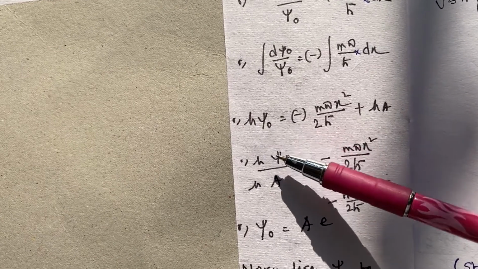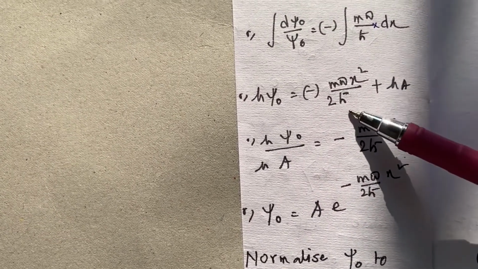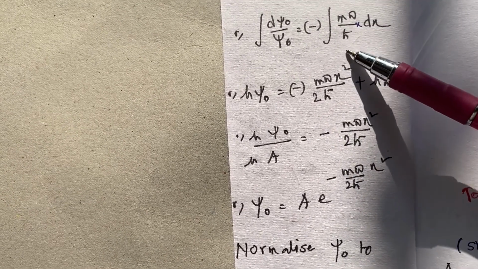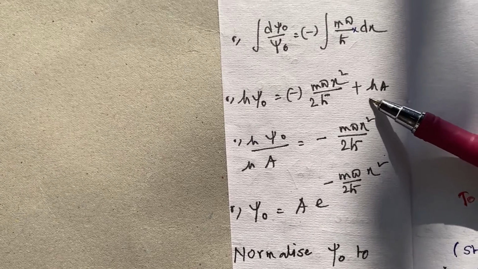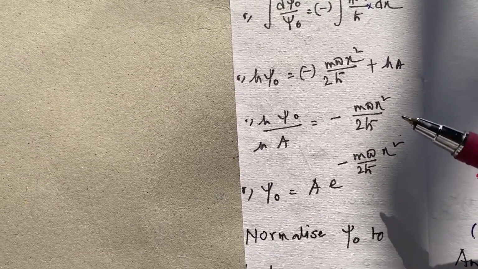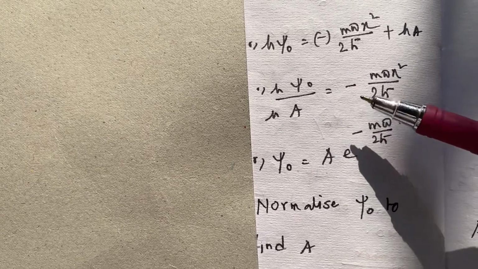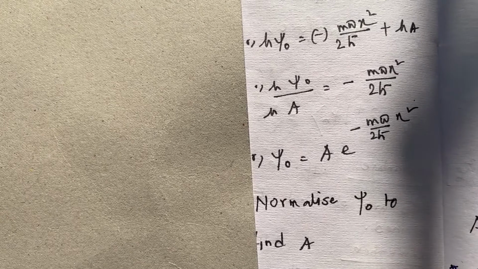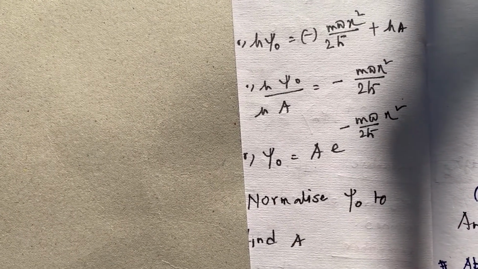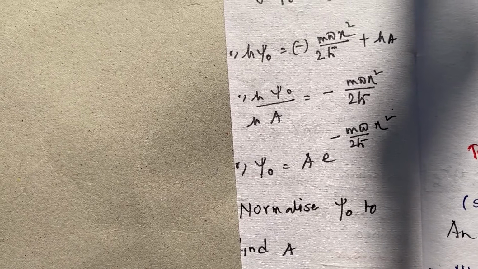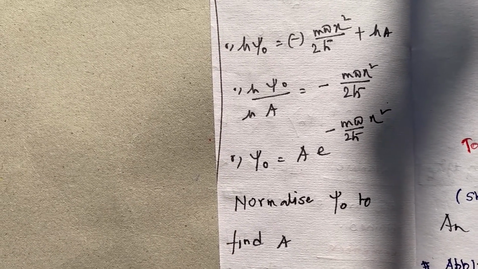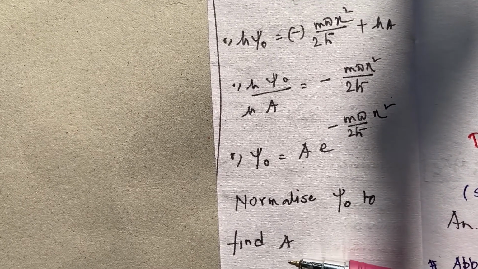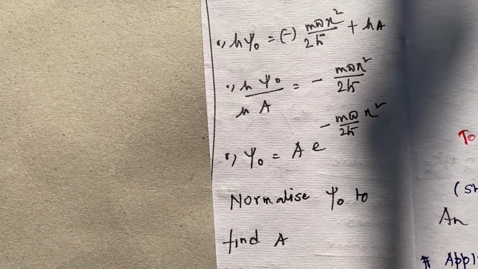This is log to the base e, and this will give me m omega x square by 2 h cross, because m omega by h cross is nothing but a constant. Logarithm of A is my constant of integration. Now I am making some simplifications, and this is my wave function, but this is not normalized. A is the normalization constant. I need to find out A, and let me show you the standard procedure of normalization of any wave function to find the normalization constant A.